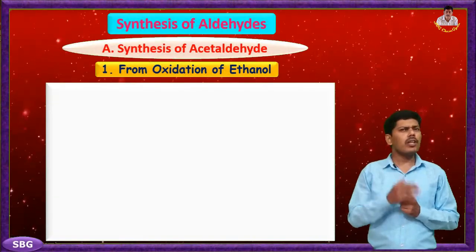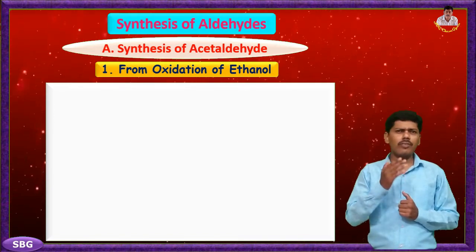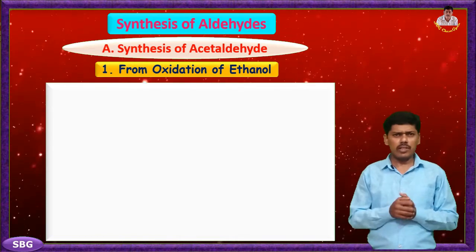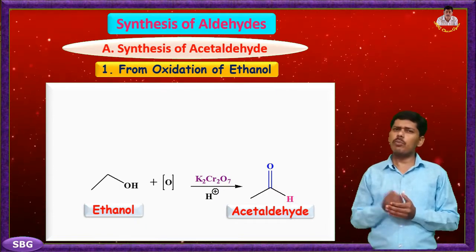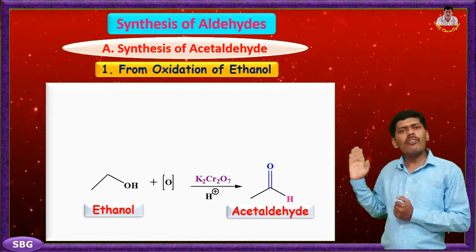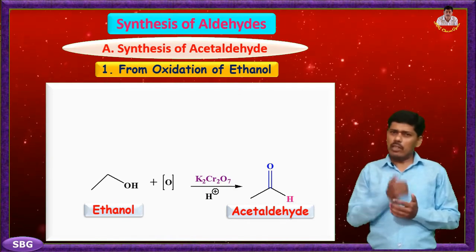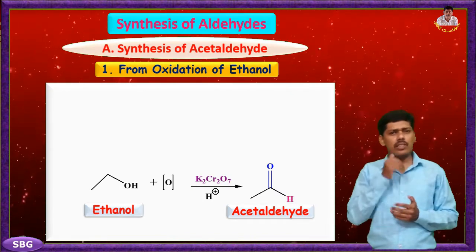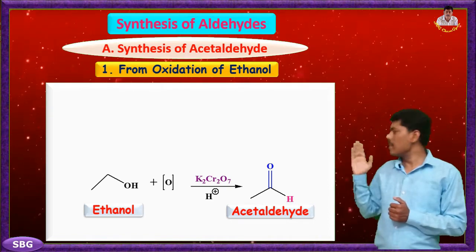Now we study some synthetic methods of aldehydes as well as benzaldehyde. We start with the first synthesis of acetaldehyde by oxidation of ethanol. In this reaction, ethanol is oxidized in the presence of an acidified solution of potassium dichromate under controlled conditions to prevent further oxidation to carboxylic acid, and this gives acetaldehyde. A similar oxidation reaction can be performed with different reagents. We can see here the first, which we have seen in this reaction.